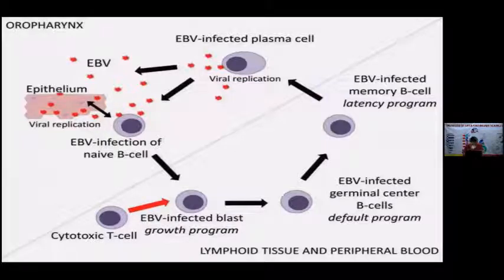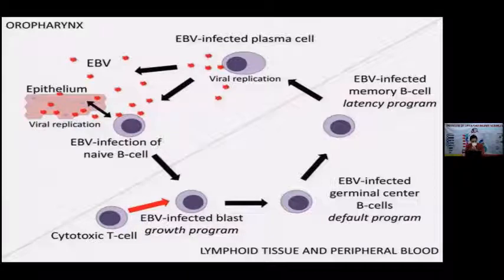So subsequently it enters the germinal center, and then it enters the memory B cell. Once it has entered the memory B cell, the virus can persist asymptomatically for life. Then once this cycle completes, it can go into the plasma cells and again start the cycle by increasing viral replication and subsequent transmission to other naive B cells.